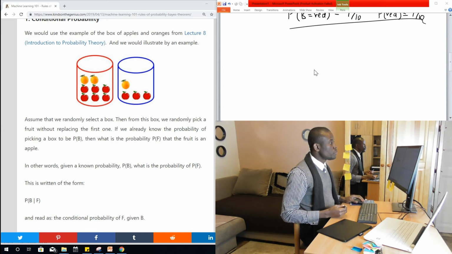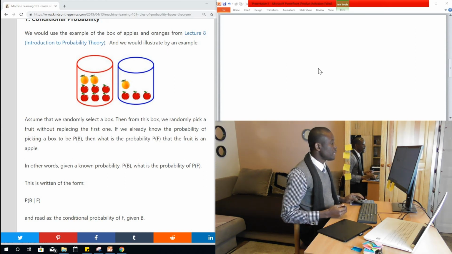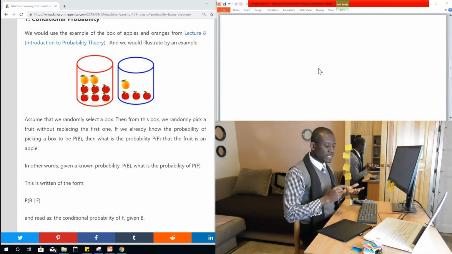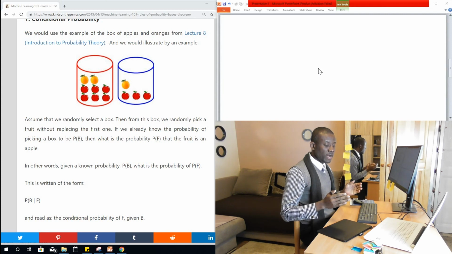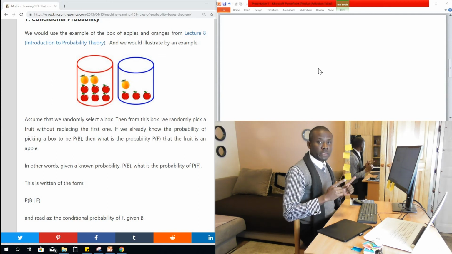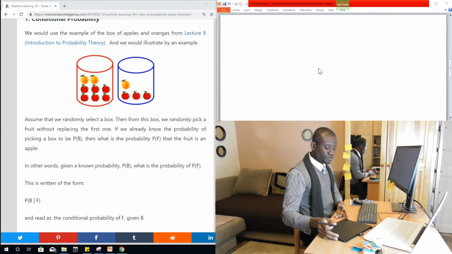Now I'm going to write on the screen so that we can start using notation. The first thing is, what is the probability of the box that is chosen? And second, what is the probability of the fruit that is chosen? In the first case, we have 2 items. It can either be a red box or a blue box. And in the second action, it can either be an orange or an apple. So let's represent the probability of choosing a box using notation.